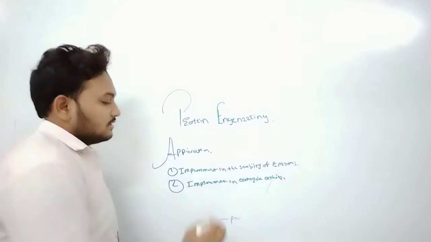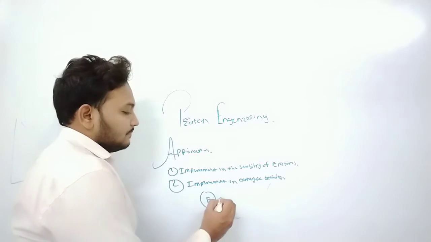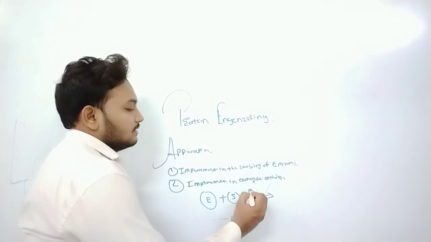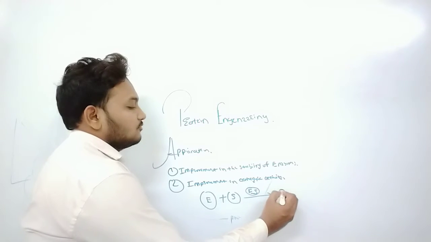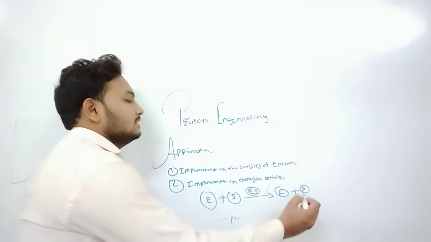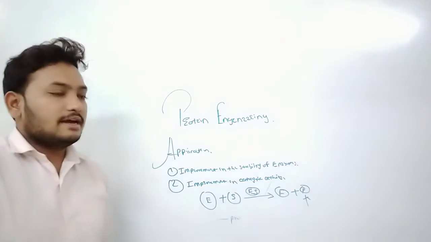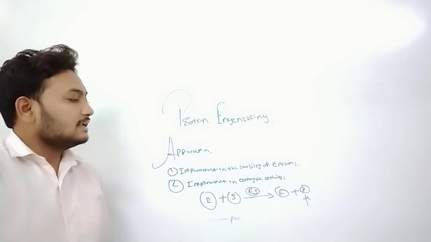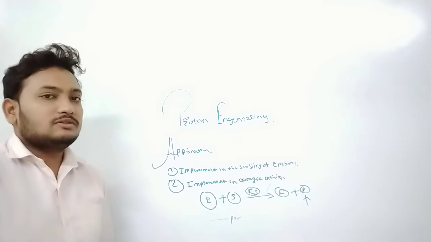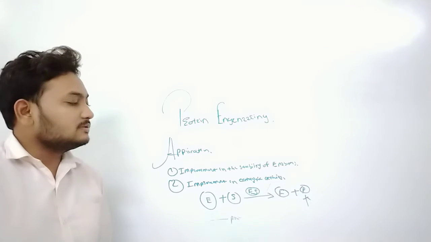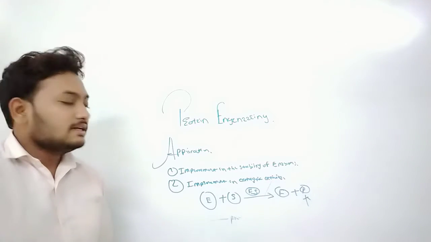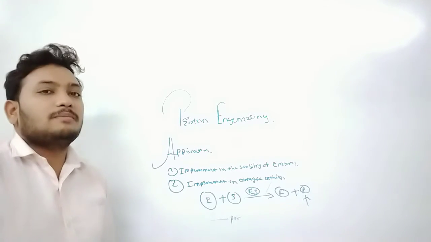The enzyme acts on the substrate and forms the enzyme-substrate complex, then the enzyme is released and the product is also released in these reactions. Here is the catalytic activity of enzymes. A particular active site is present on the enzyme for binding to the particular substrate and forming the enzyme-substrate complex. Here you focus on the fact that a particular enzyme acts on a particular substrate.